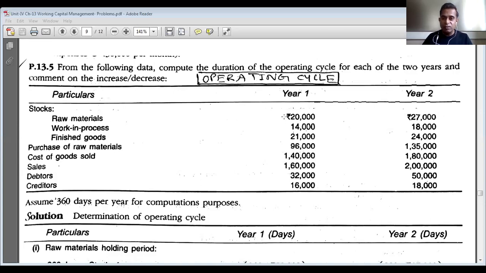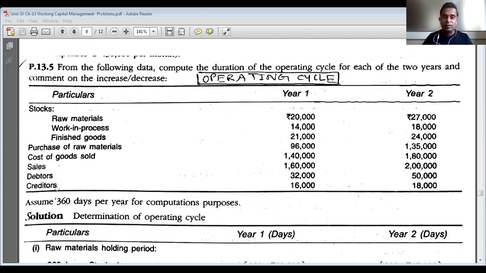All these figures are actually the calculated amounts. For example, for raw materials, we calculate budgeted production in units multiplied by cost of production per unit multiplied by the raw material holding period. That amount is directly mentioned here. What we are required to calculate is the duration of the operating cycle.